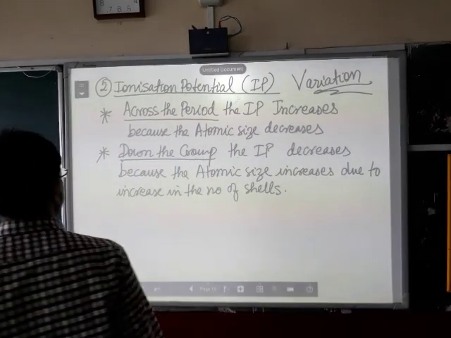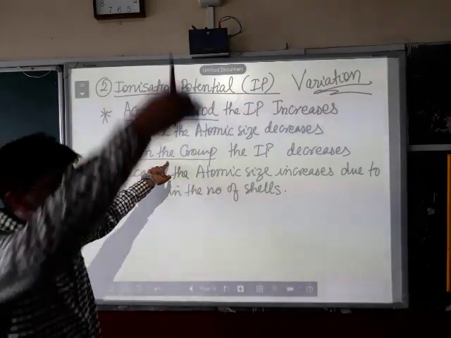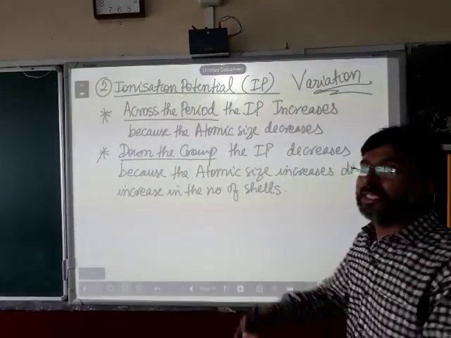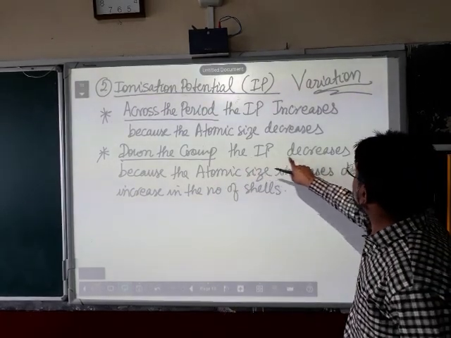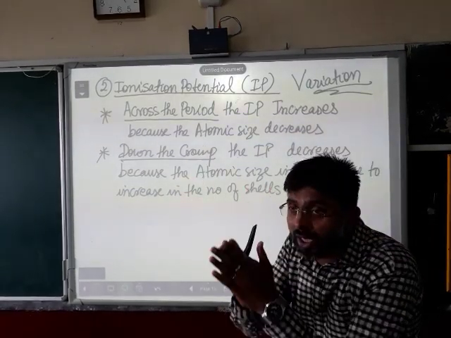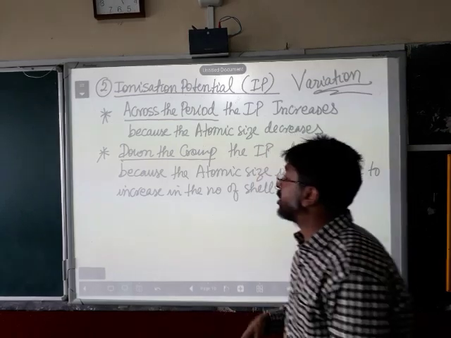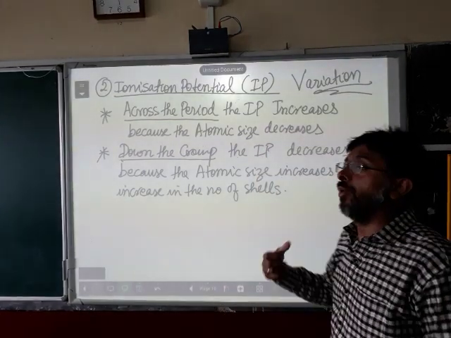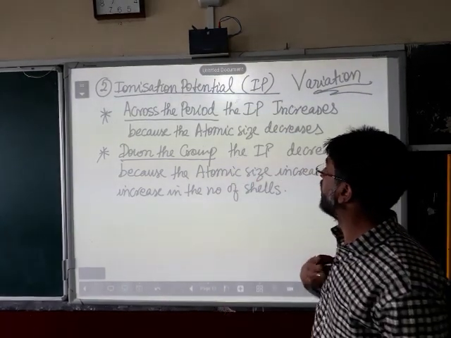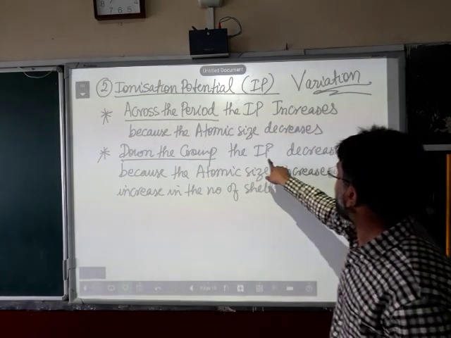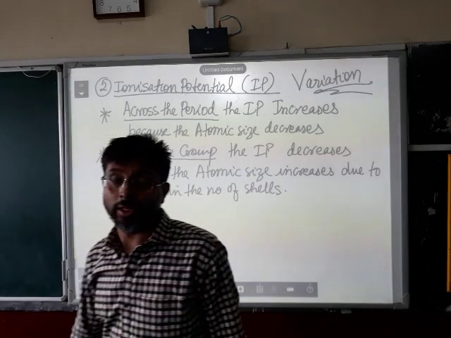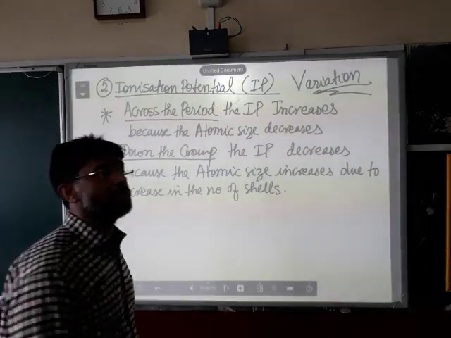Now, come down to the group. When you are moving down the group from top to bottom, since the number of shells is becoming more, the atomic size is bigger, so the ionization potential decreases. Down the group, a bigger atom means the distance from the center of the atom to the valence shell electron is more, so it is much easier to remove an electron. That means we will need a lesser amount of energy to remove an electron from the valence shell. That is why down the group, the IP decreases, because the atomic size increases due to the increase in the number of shells. More shells means the size of the atom is also more.